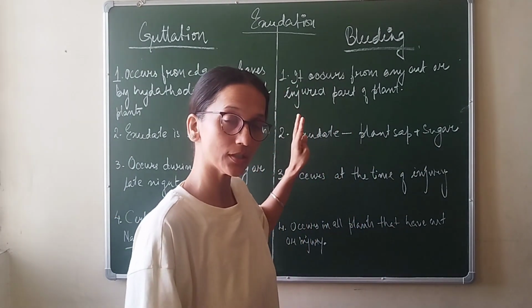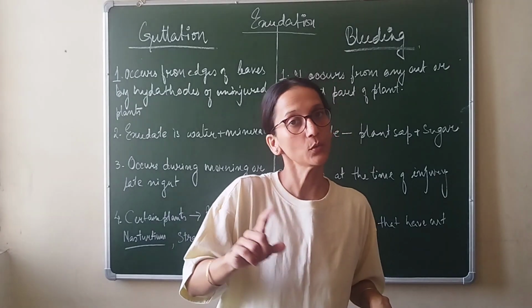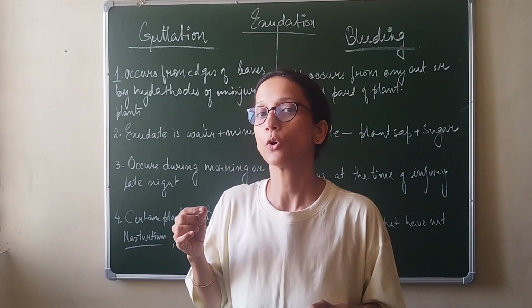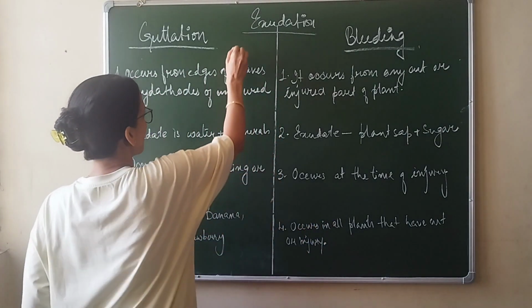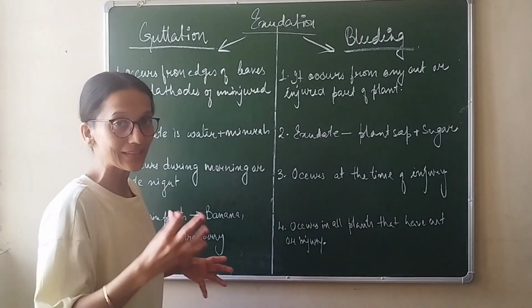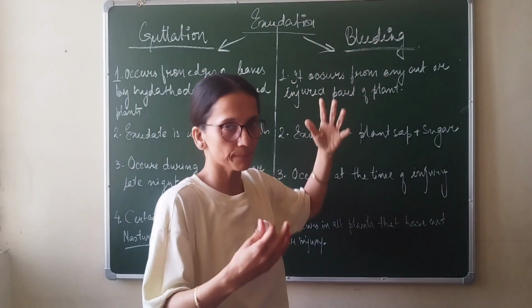In case of exudation, the plant is losing a lot more than just water. It is losing water with the dissolved substances, and it is not losing water in the form of water vapor but in the form of water droplets. Now there are two such methods that plants use for this process. Either they will perform exudation by guttation or bleeding, or both.